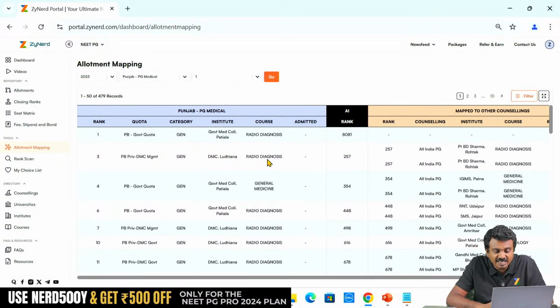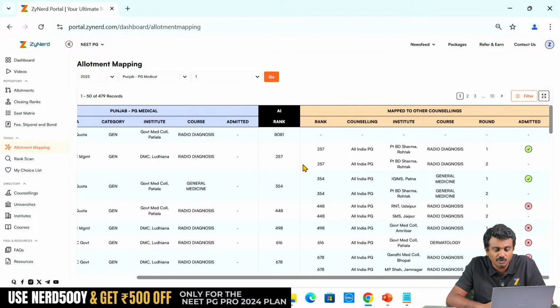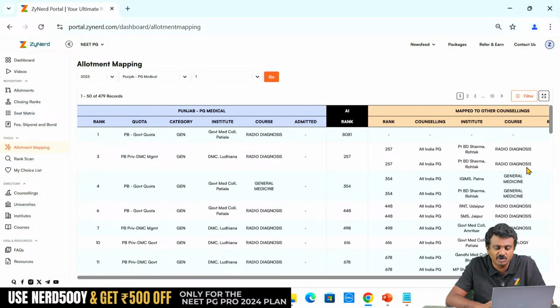Now here it clearly says that the candidate who is DMC Ludhiana radio diagnosis, when was this allotment? This was in Punjab round 1, very clearly Punjab round 1 is my primary counselling. This candidate was allotted DMC radio diagnosis in Punjab round 1. But the candidate was allotted in all India round 1 Rohtak and then also allotted in second round in Rohtak. First round the candidate got admitted. This admitted status is not updated because we did not have it last year. And then you will very clearly see that this candidate continues to be admitted or allotted in the same seat, which means Punjab will be a vacancy for sure in round 2.